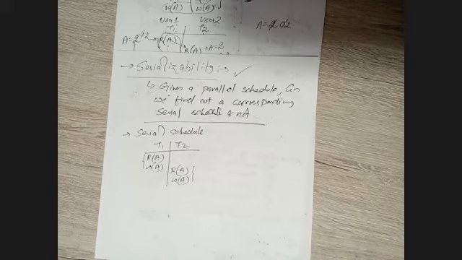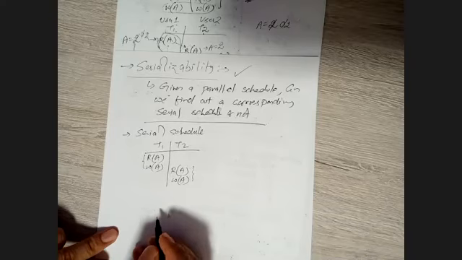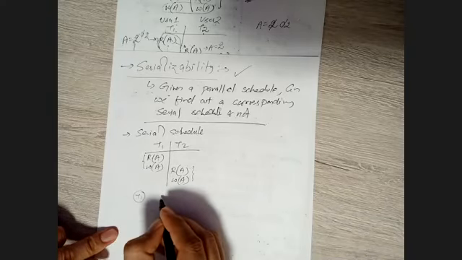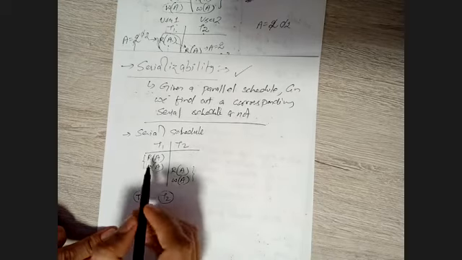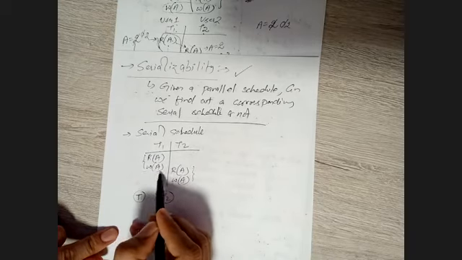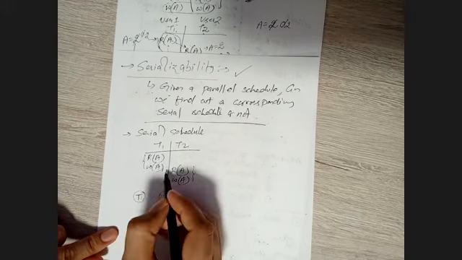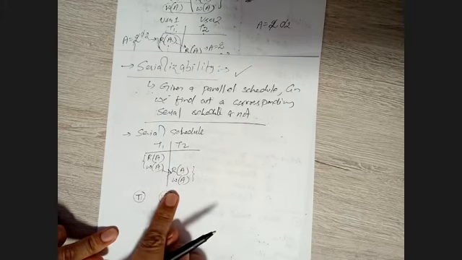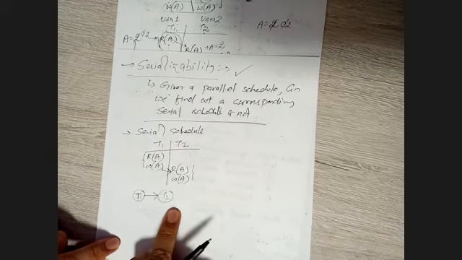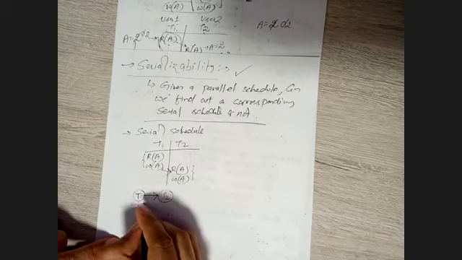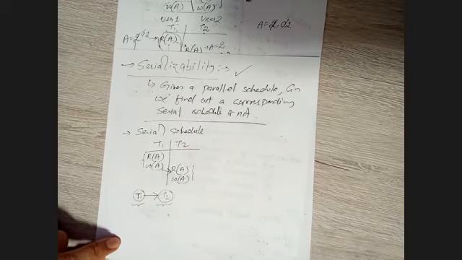So here, how many vertices there will be is identified by the number of transactions we have in the schedule. Here how many transactions? Two transactions, T1 and T2. Now understand how the flow is working. First we execute the T1 transaction, and then the flow goes to the T2 transaction. Hence the flow is T1 to T2. This is serial execution. First T1 completely executes, only then T2 starts.